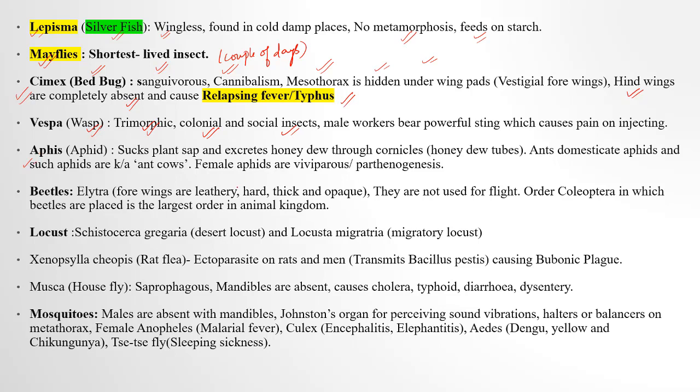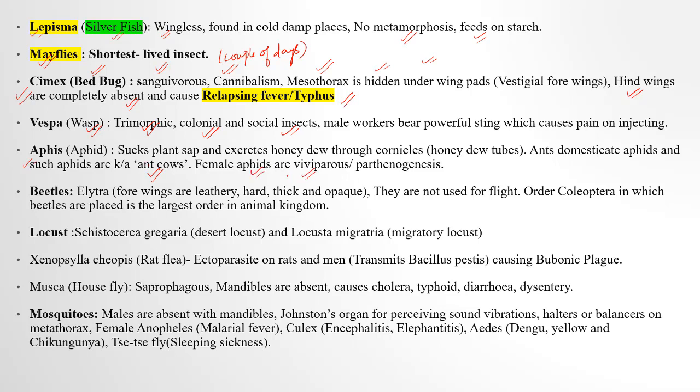Ant cows. They are known as what? Ant cows. As cows, they provide milk and cow dung. That's why it is a domesticated animal. That is why the aphids, they get domesticated by ants, and that is why they are known as what? Ant cows. Female aphids are viviparous.